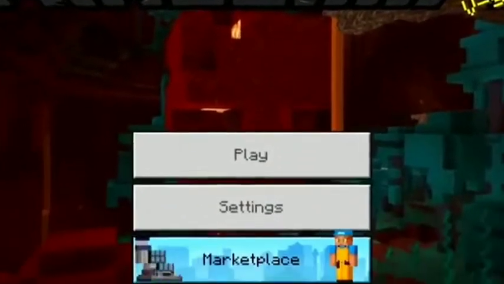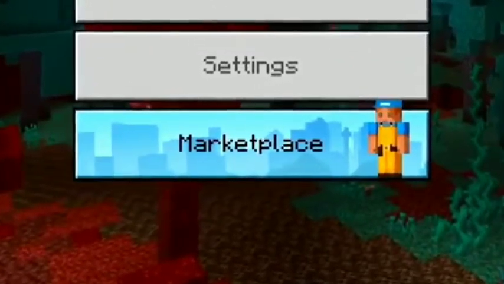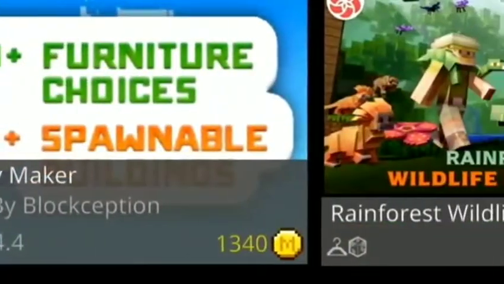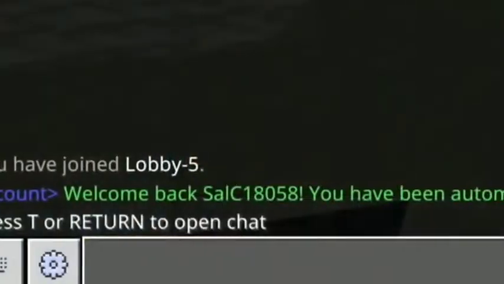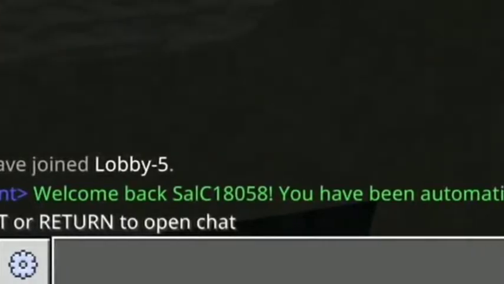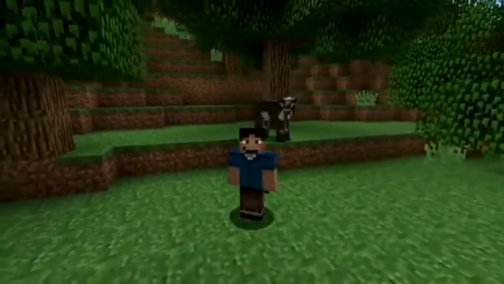But look, you see the Marketplace button? It perfectly has that pixelated style we all know and love, but then when you actually click on it, a lot of that style immediately goes away. You see, the Bedrock Edition is just not as consistent with the art style like the Java Edition is. I know this may be a bit nitpicky, but it's something that I really thought should be brought up.